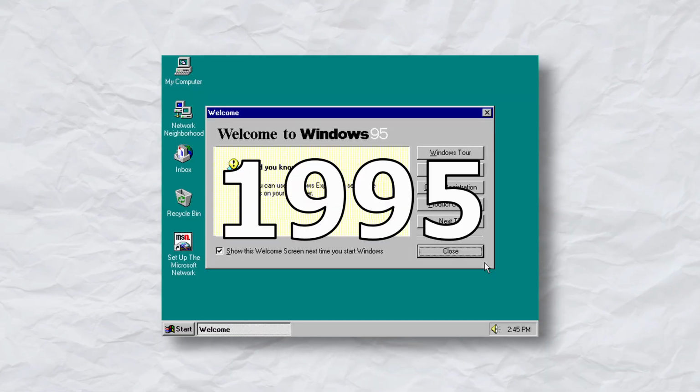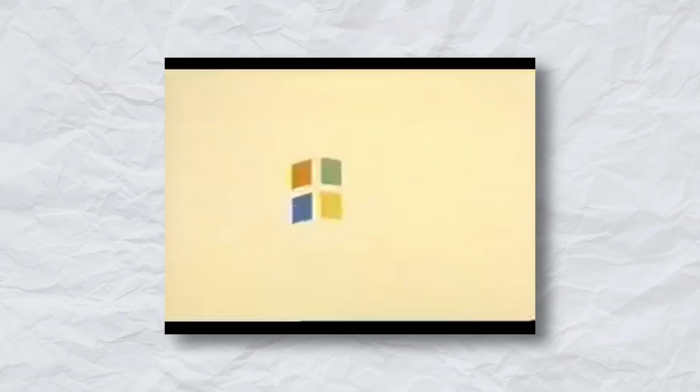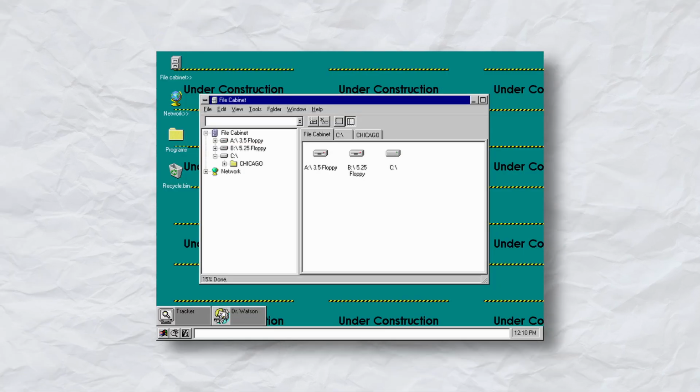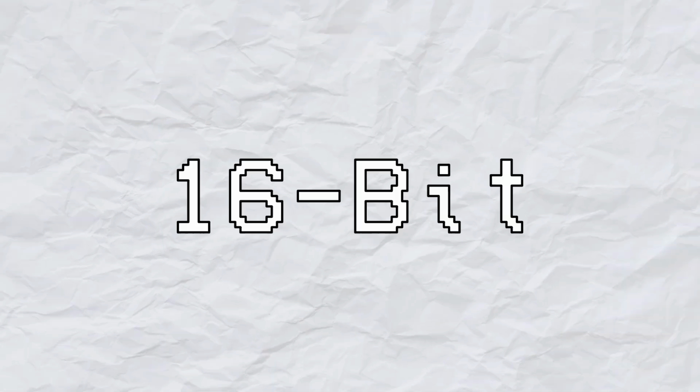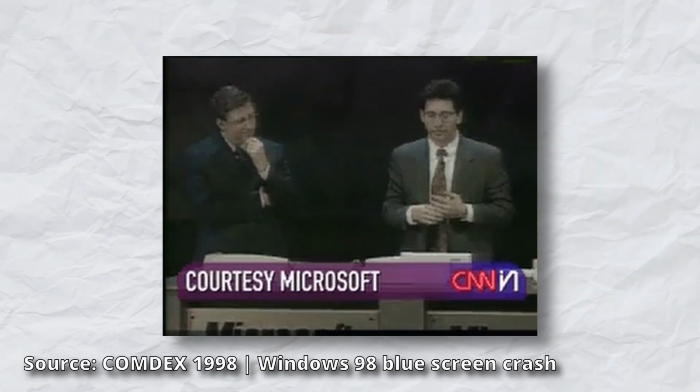Windows 95. This massive 1995 release completely redefined the PC experience by introducing the Start menu, the taskbar, and Windows Explorer. It shifted the architecture to a 32-bit system and popularized the plug-and-play concept.